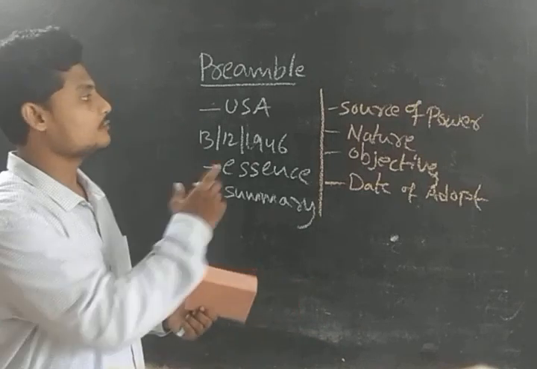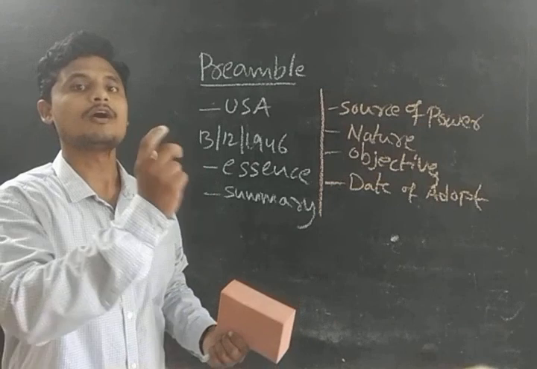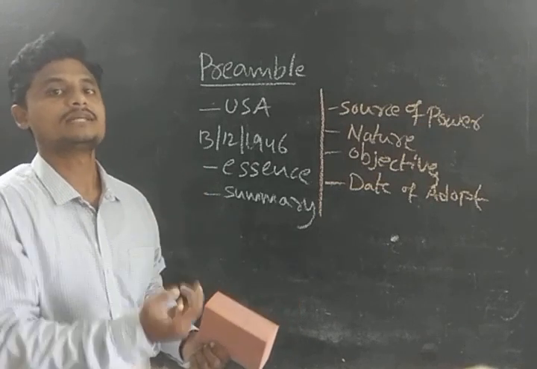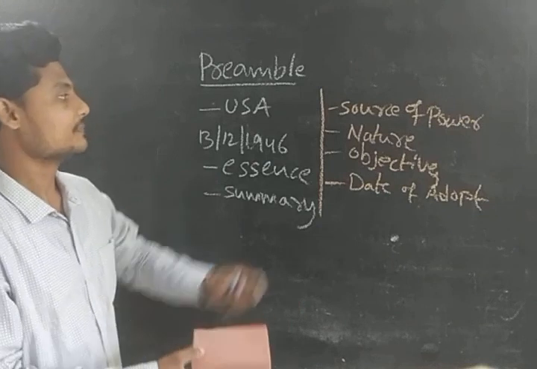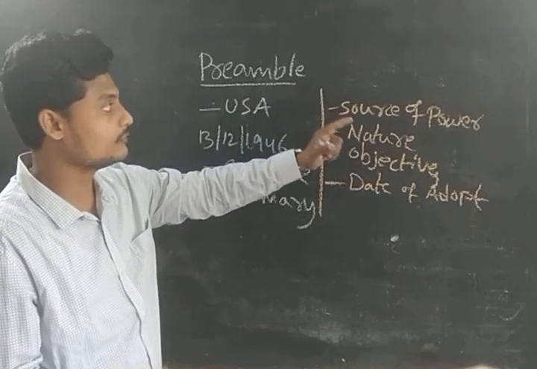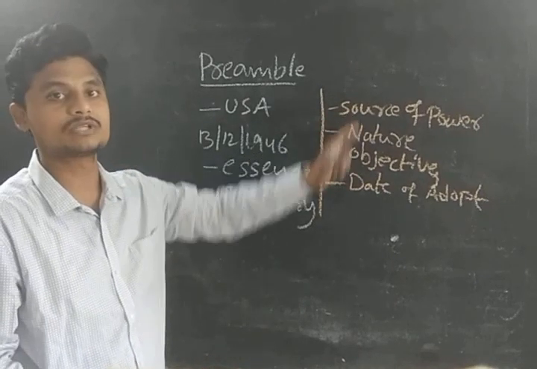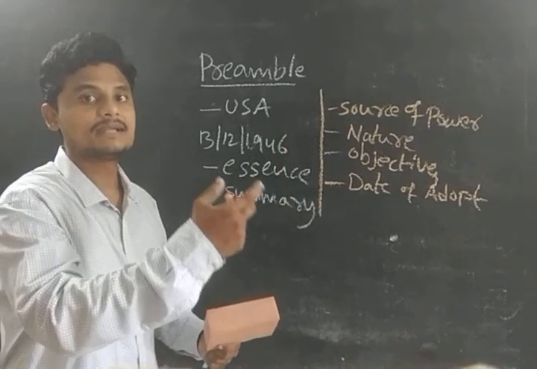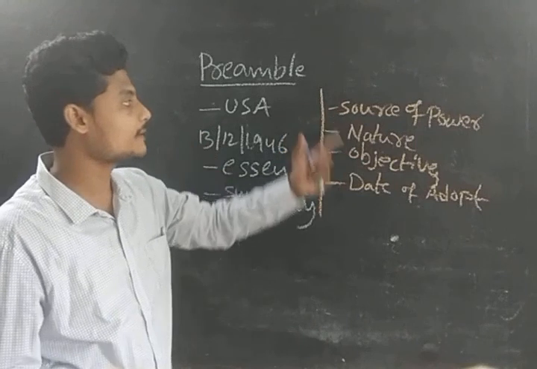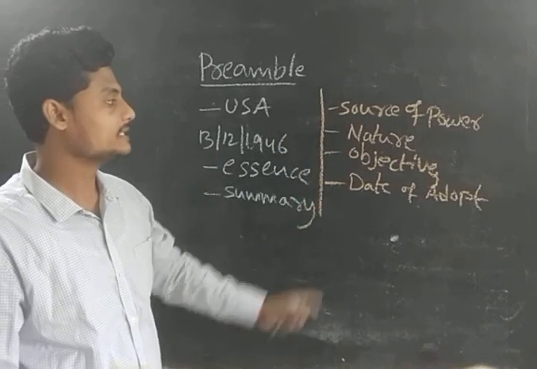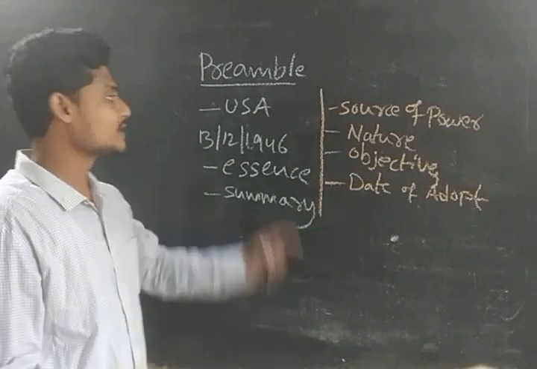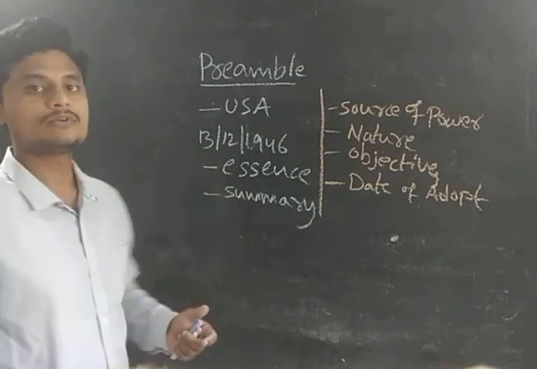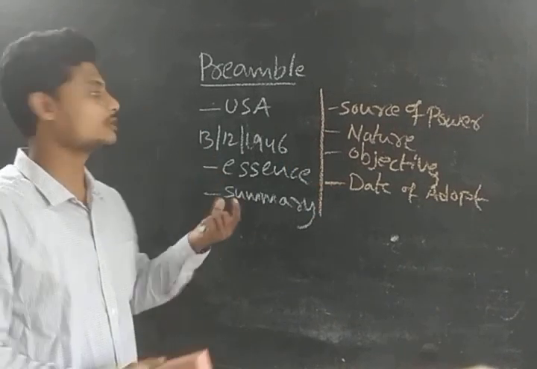Okay, guys, now we are going to see what are the solid words, the solid things that we have used in our preamble, in detail. The source of power is the constitution, we said. So which words and statements give the source of power, and the nature, objective and date of adoption, we are going to see in detail. Okay, clear, guys? After that we are going to see the current affairs related to our preamble topic.